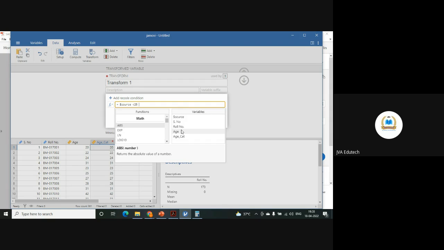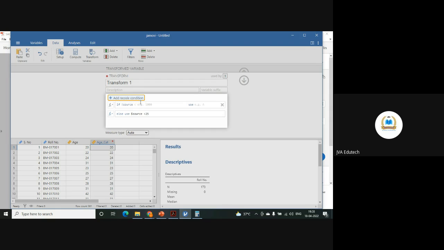So variable age category we are taking, add record condition here. If source is less than 25, use here 1. So the first record condition.